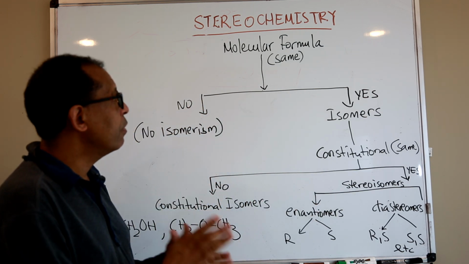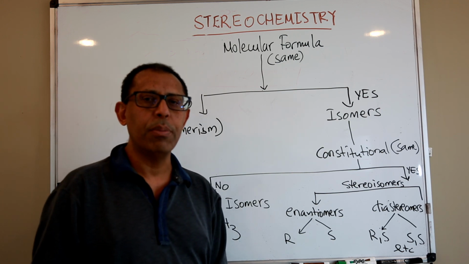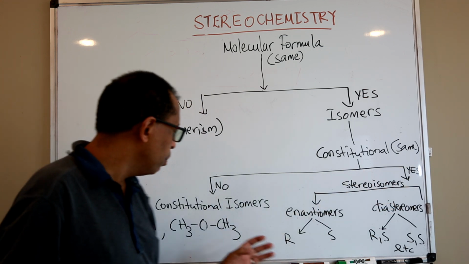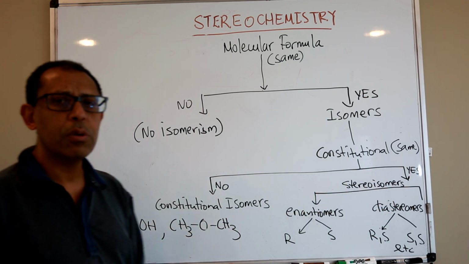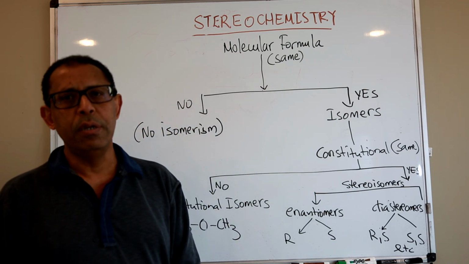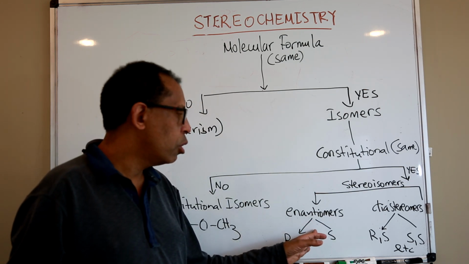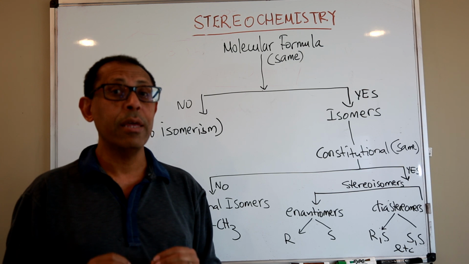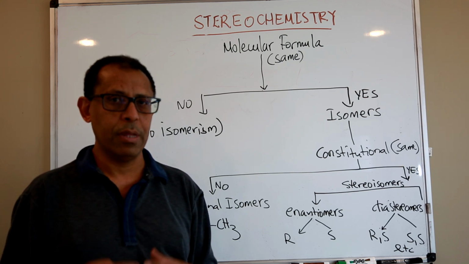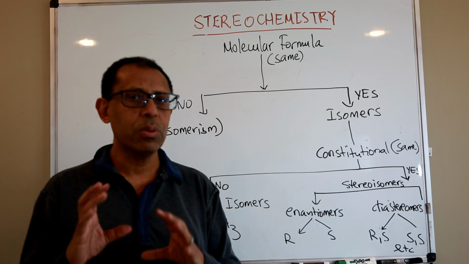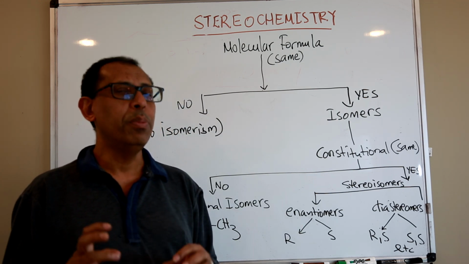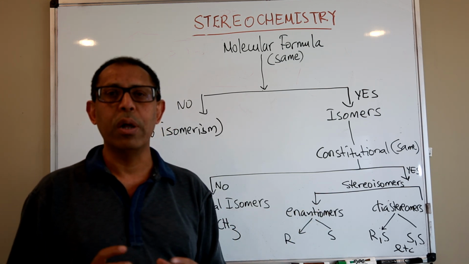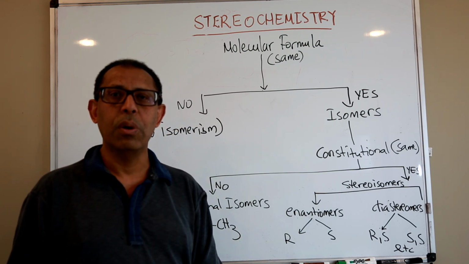We'll be diving into detail with specific examples in this chapter, where we discuss mostly stereoisomerism. In previous chapters, we have seen different constitutional isomers. They are physically different and chemically different. Here, enantiomers are chemically the same, the functional groups are the same, but the only difference is they have different physical properties. Specifically, when it comes to their interaction with light, they would be different. That's how we actually measure the optical activity of these compounds called stereoisomers.